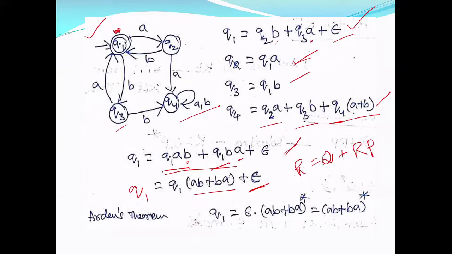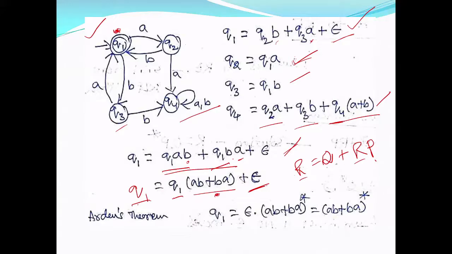So what is R here? R here is Q1. Q is epsilon. P is AB plus BA, and this does not contain epsilon. That is why I said there are no epsilon moves.